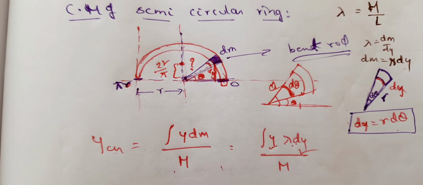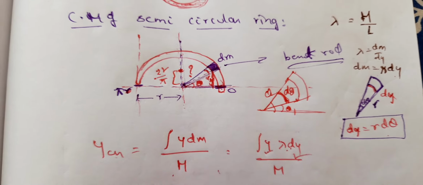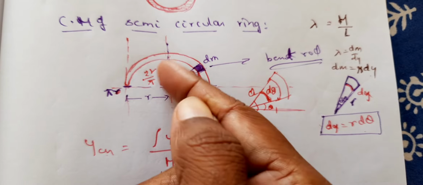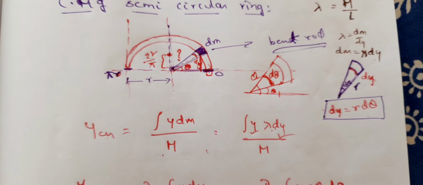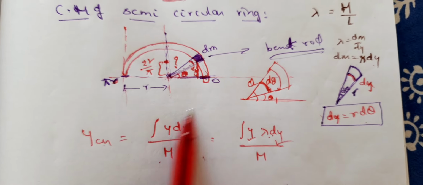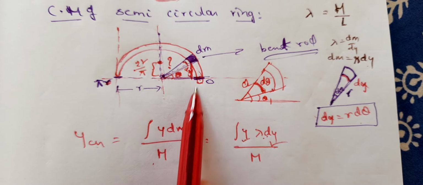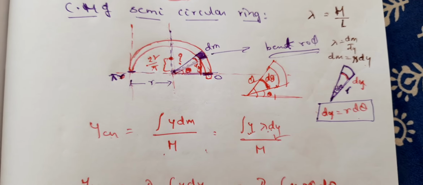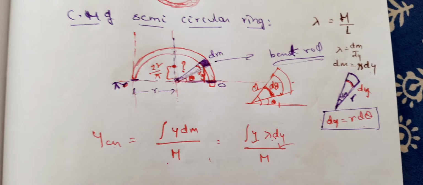If it is a circular ring, the center of mass is exactly at the center. If half is removed, the center of mass automatically shifts from this place to a distance of 2r by pi. So if the question is asked that half of the ring is cut, that means the center of mass is shifted by 2r by pi. The same concept you can also apply for the complete ring. Theta then goes from 0 to 2 pi, so you substitute the values of cos 0 and so on, and you find that the center of mass exactly comes at the center of the circle.